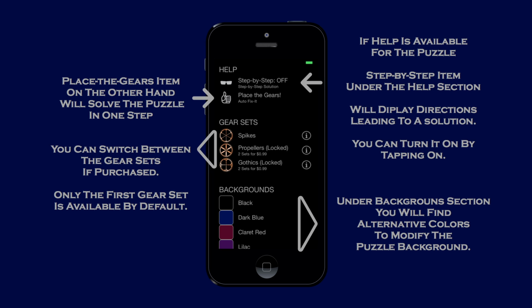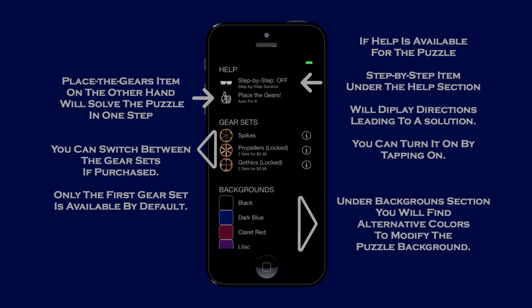If help is available for the puzzle, step-by-step item under the help section will display directions leading to a solution. You can turn it on by tapping on. Place the gears item, on the other hand, will solve the puzzle in one step. You can switch between the gear sets if purchased. Only the first gear set is available by default.